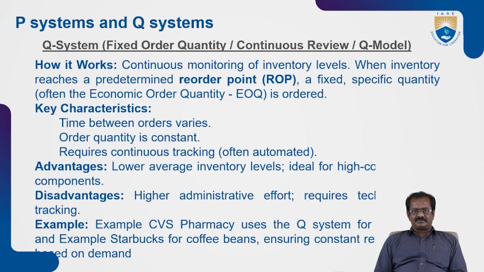It works well for lower average inventory levels, but not for companies like car or vehicle producers. It will work well for other companies like the food industry, where the raw material comes in on one side and gets dispatched on the other side. Disadvantages are higher administrative costs and the need for technology for tracking. Once it falls below the reorder level, it will alert us, so the alerting system might cost us.